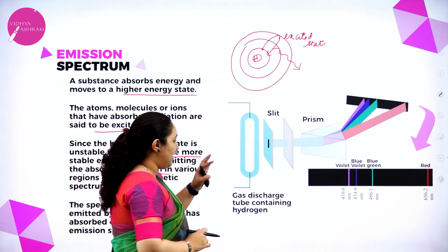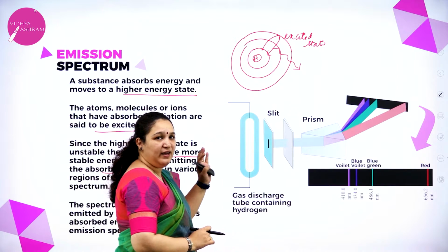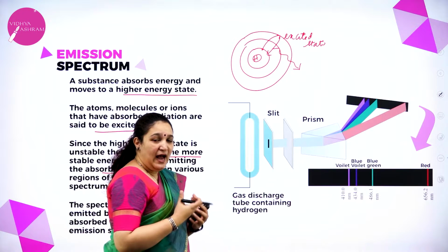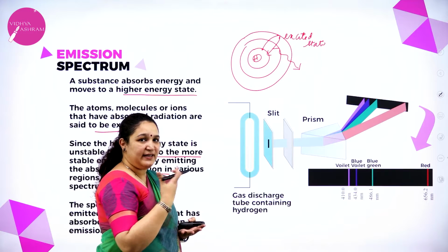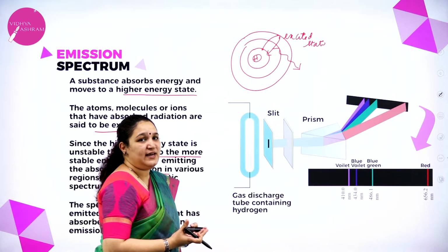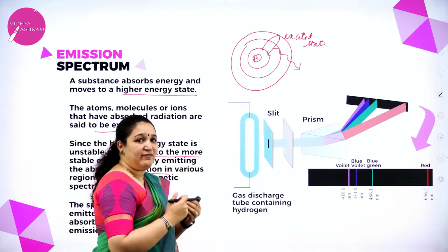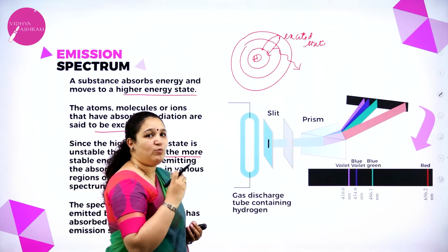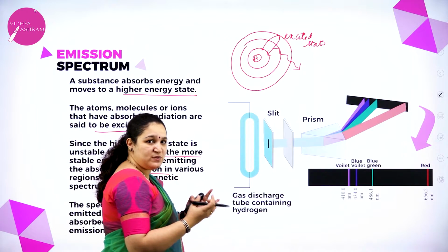So what happens is, I've taken a gas and I'm passing high voltage. At that time the gas starts heating up and the electrons in the hydrogen atoms start getting excited by absorbing energy, but they can't stay in that excited state for a very long time. So they come back to their original state, and when they come back, they emit the energy they had absorbed in the form of radiation. That's why this tube starts glowing. The entire tube starts glowing.